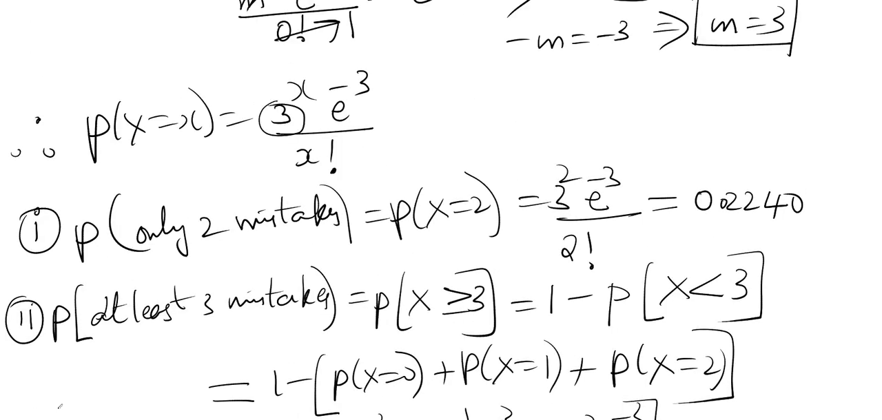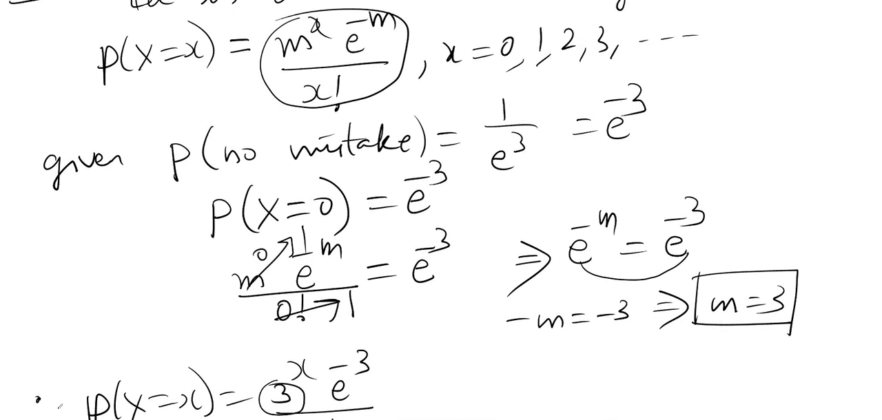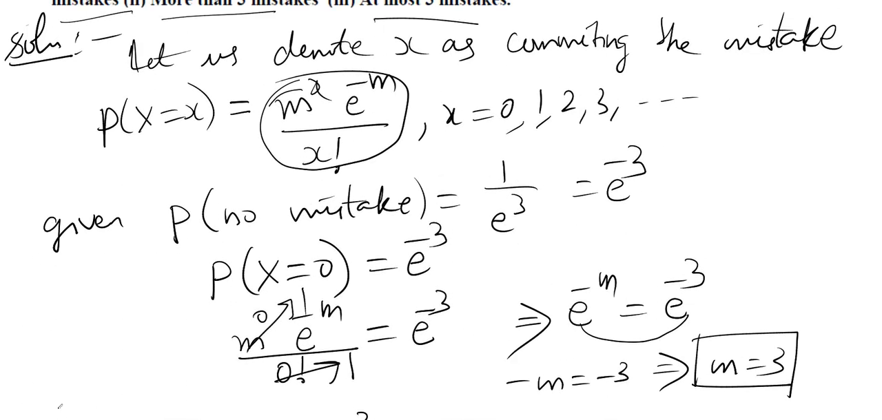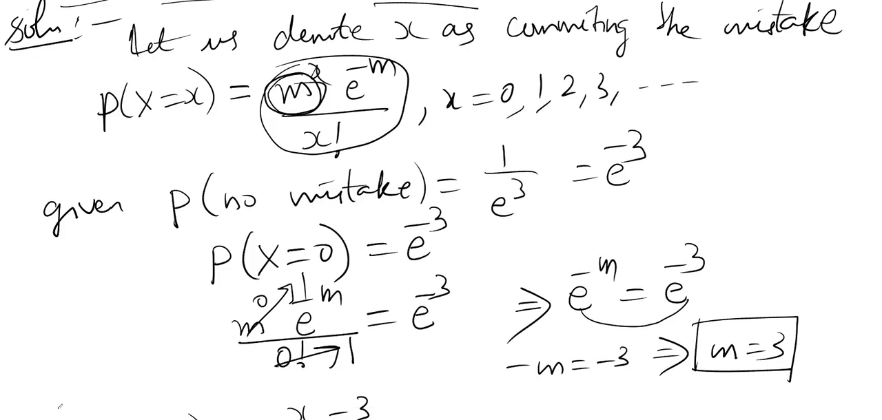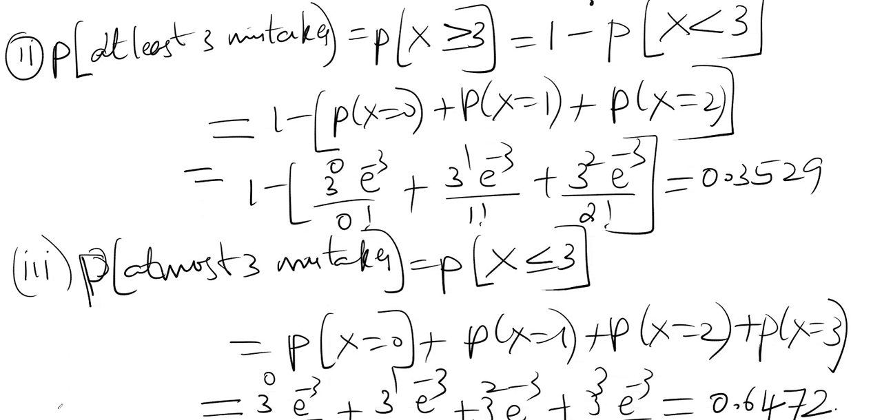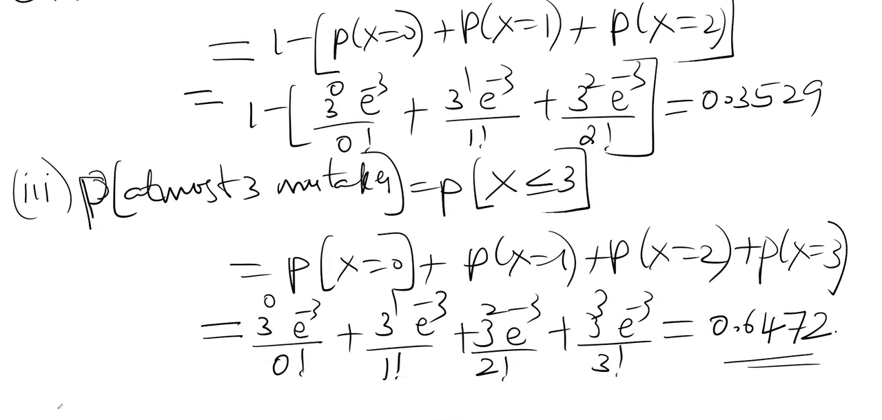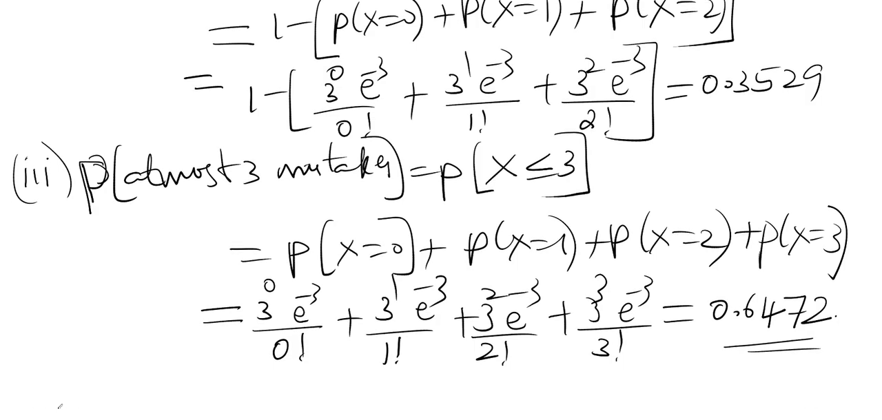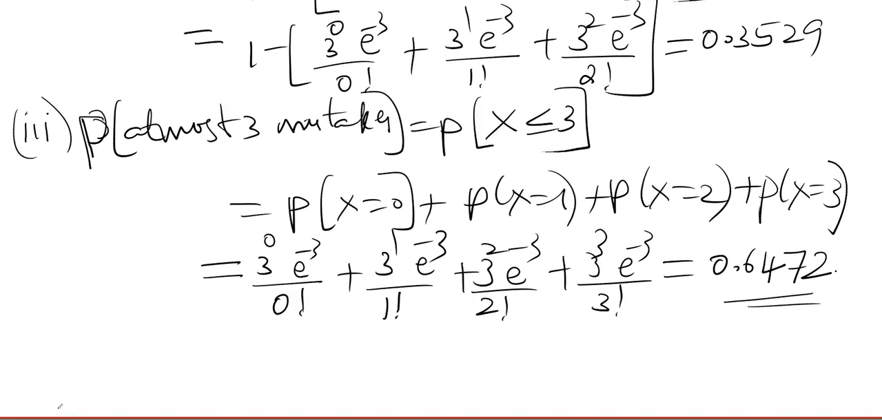See, Poisson distribution is very simple because the distribution function has only one parameter, that is m, the mean. Only m we have. So that's all in this video, the problems on Poisson probability distribution. From the next video, we are going to start continuous probability distributions.